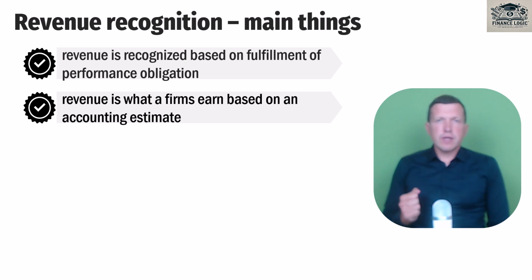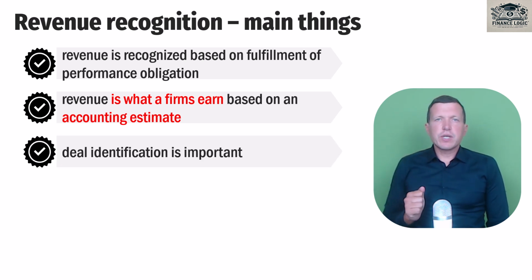The second important thing is that revenue is what firms earn based on accounting estimates. Sometimes the amount of revenue is not certain. Sometimes we need to make some estimations to determine how much we earn from a certain transaction. But in most cases it's obvious. If I sell you some product for 100 and that's all, I earn 100. So revenue is what a firm earns, and the amount of revenue can be based on accounting estimates.